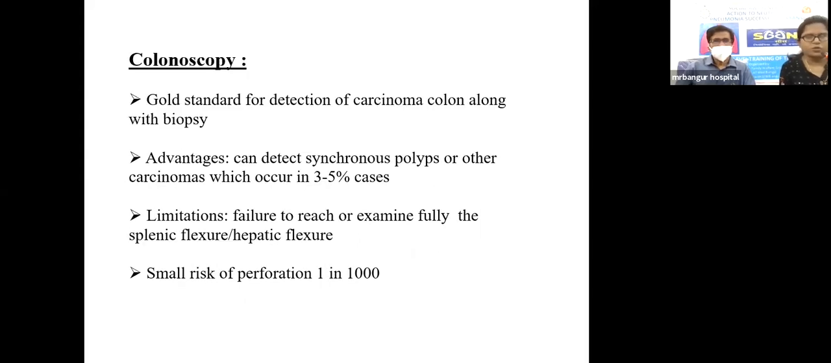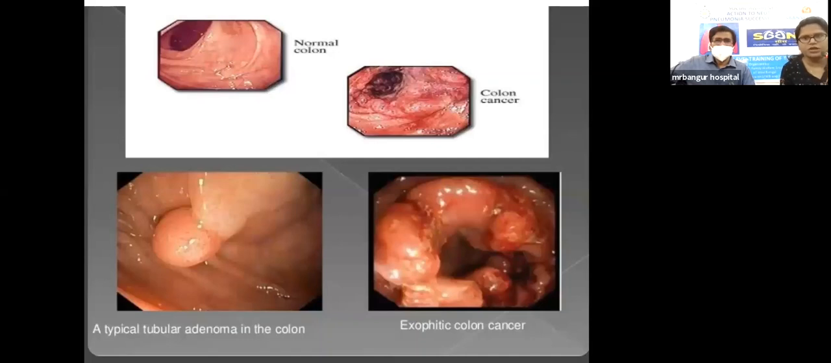Coming to colonoscopy, it is the gold standard for detection of carcinoma colon, along with biopsy. Advantages: it can detect synchronous polyps and other lesions, and you can take a biopsy. Limitations: there is difficulty in accessing the splenic flexure and hepatic flexure, and there is a small risk of perforation, 1 in 1,000 cases. Proper mechanical bowel preparation is needed to see all lesions and to examine the entire colon properly.